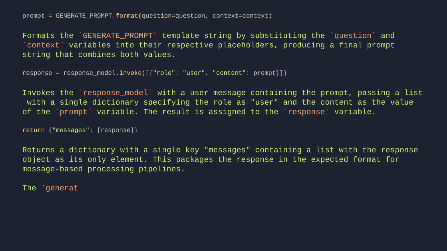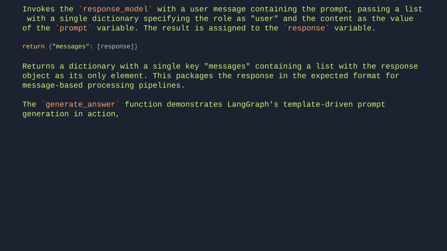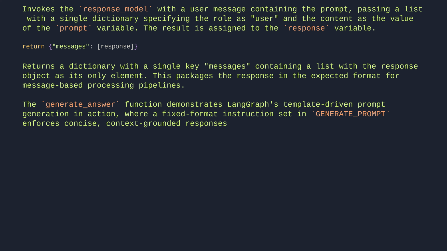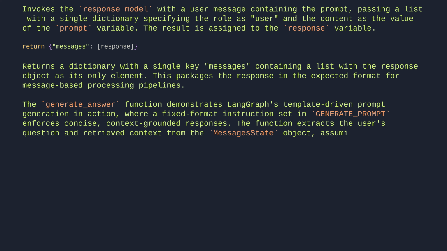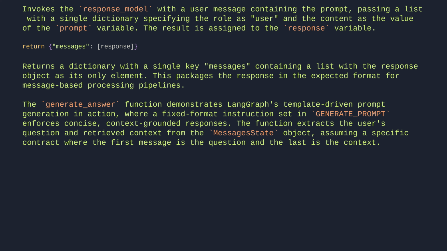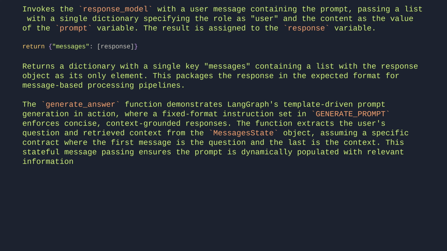The generate answer function demonstrates LangGraph's template-driven prompt generation in action, where a fixed format instruction set in generate prompt enforces concise, context-grounded responses. The function extracts the user's question and retrieved context from the messages state object, assuming a specific contract where the first message is the question and the last is the context.